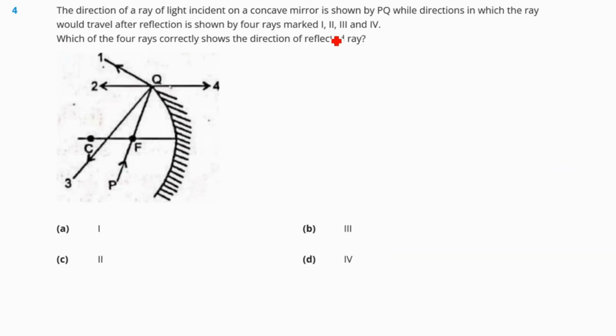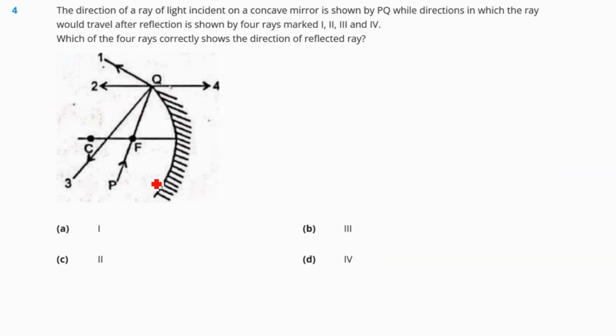So here we can see the ray is given, shown in PQ, while the direction in which the ray would travel after reflection is shown by 4 rays, 1, 2, 3 and 4.